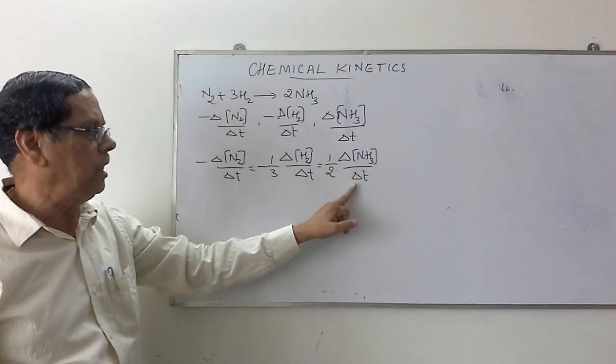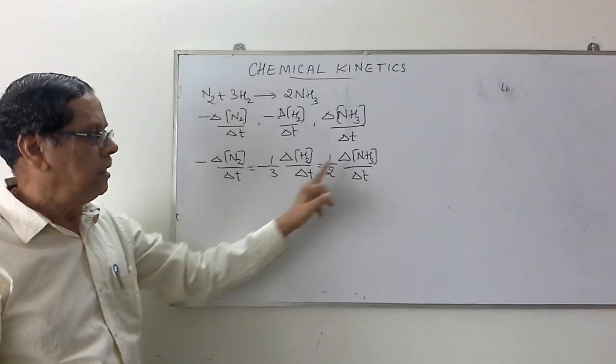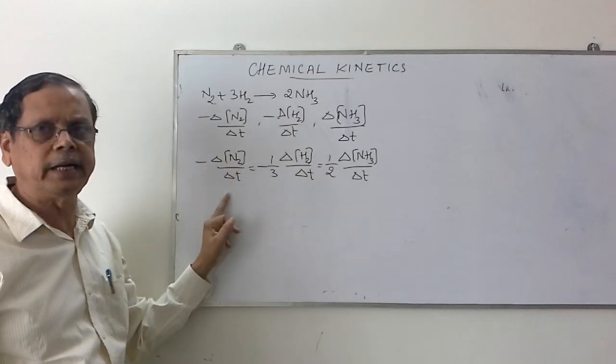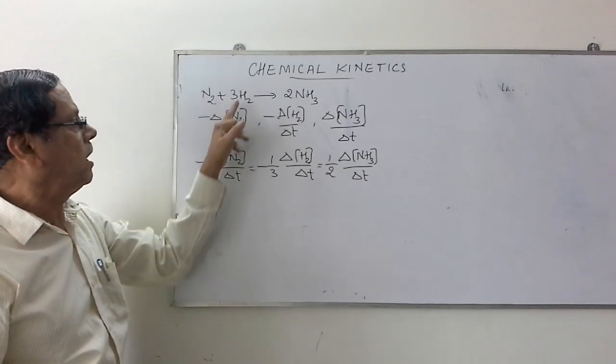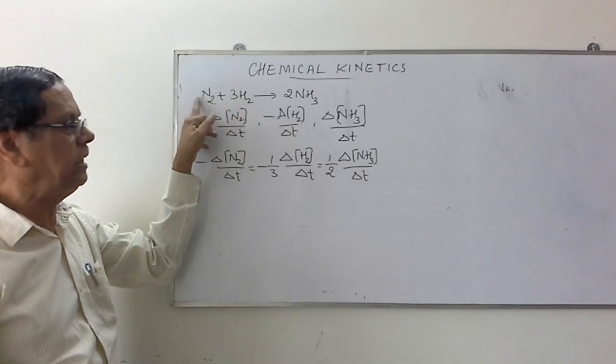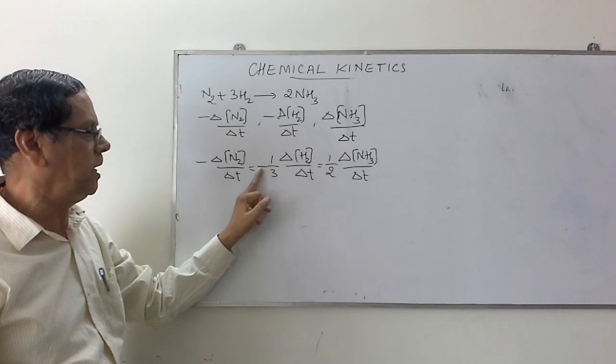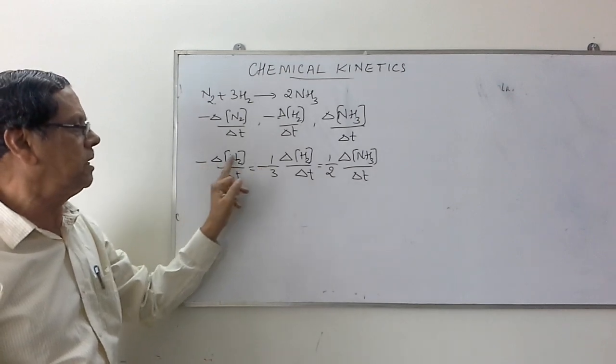Suppose you take only this part and this part. Delta NH3 by delta T is equal to 2 times minus delta N2 by delta T. Similarly, rate of disappearance of hydrogen is 3 times. So therefore, minus delta H2 by delta T is equal to 3 times minus delta N2 by delta T.